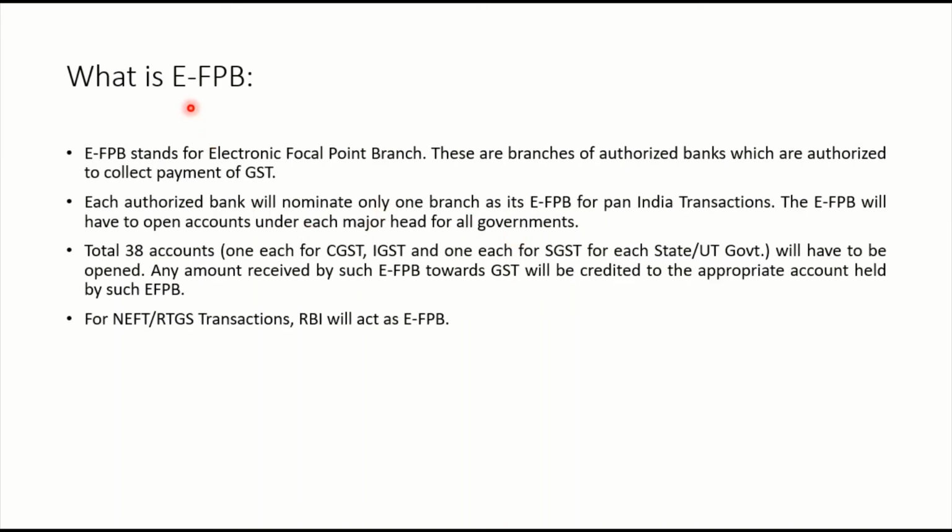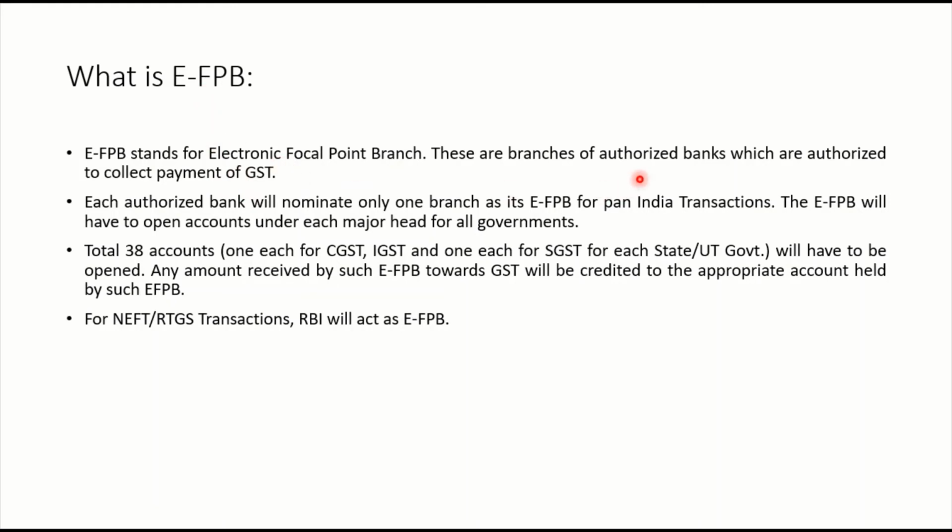Then what is EFPB? You might come across this word many times. That stands for Electronic Focal Point Branch. These are branches of authorized banks which are authorized to collect and receive payment of GST. EFPB means it is an authorized bank.